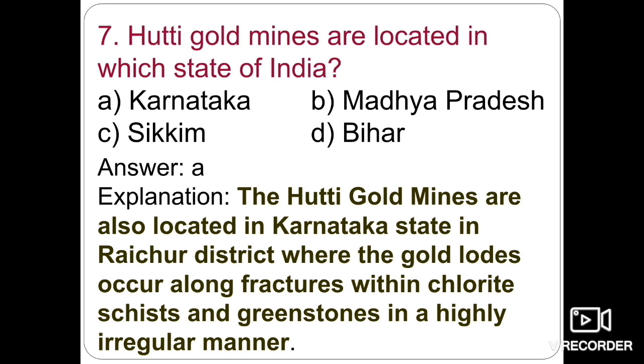The correct answer here is Karnataka, and we all know the Kolar gold field is also located in Karnataka. The Kolar gold field is situated in the central part of the Kolar schist belt. So option A is the right answer.